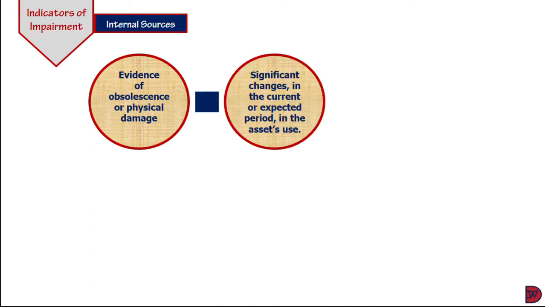Secondly, when there are significant changes to the asset use. Now, significant changes might include the asset becoming idle, plans to discontinue or restructure the operations to which the asset belongs, plans to dispose of the asset before the previously expected date, reassessing the useful life of the asset from indefinite to finite, or poor performance of the asset.